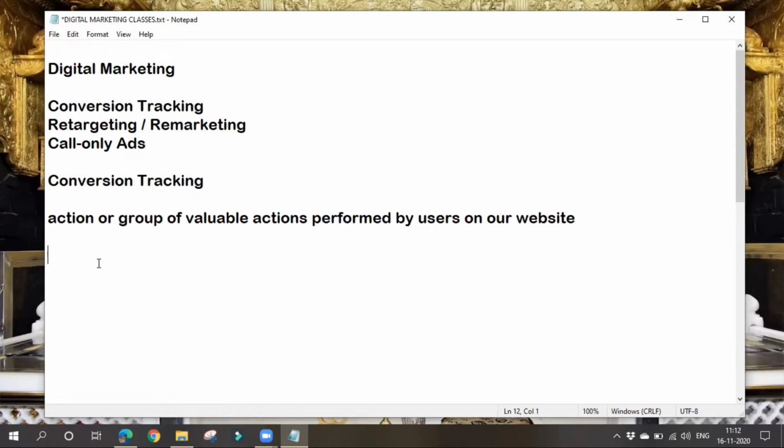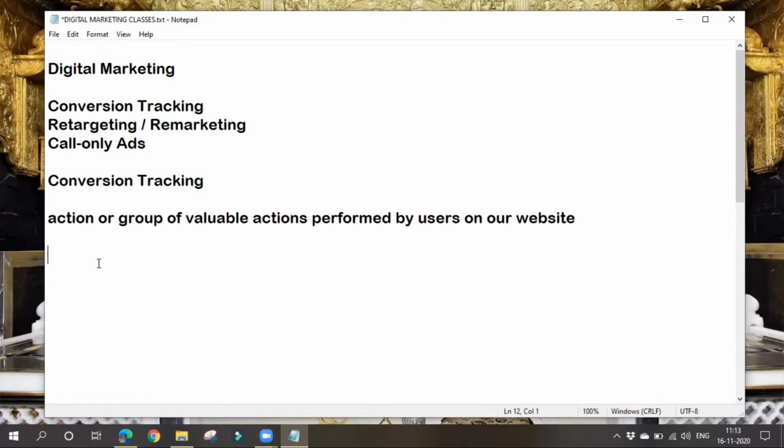So with the help of this conversion tracking, we can identify how well our campaigns are working, how well they are generating leads, how well our products are being purchased, how well our sales are going on, how well they are downloading things from our website. We can know the performance of our ad campaign through this conversion tracking. And also it is a free tool provided by Google.